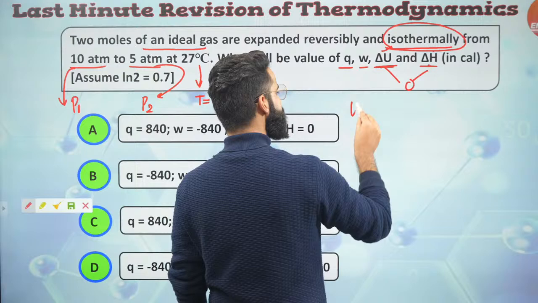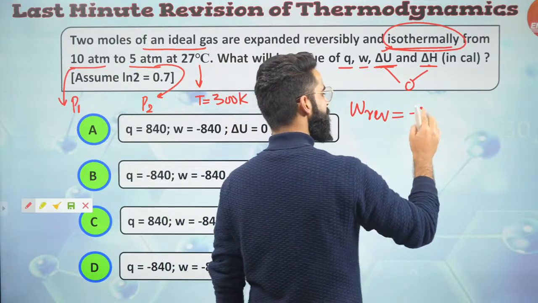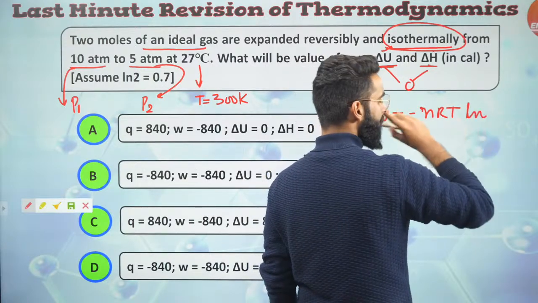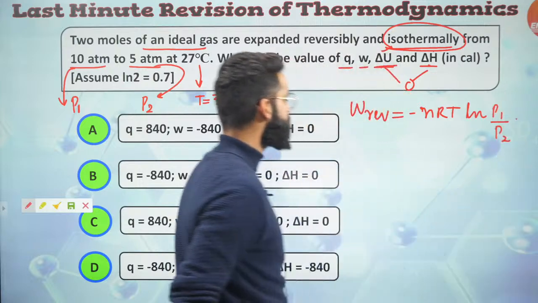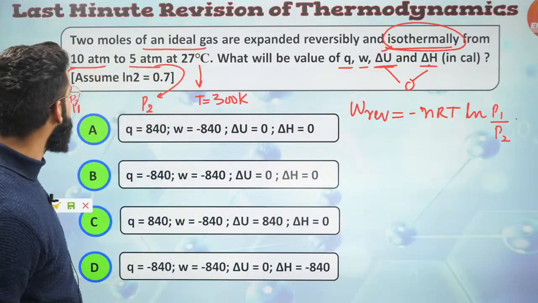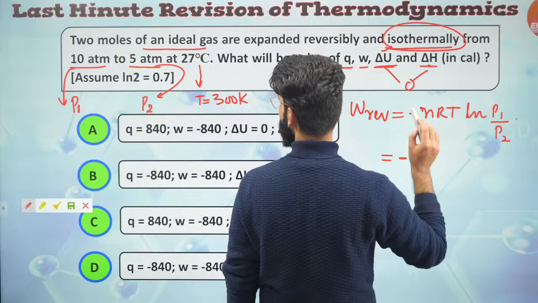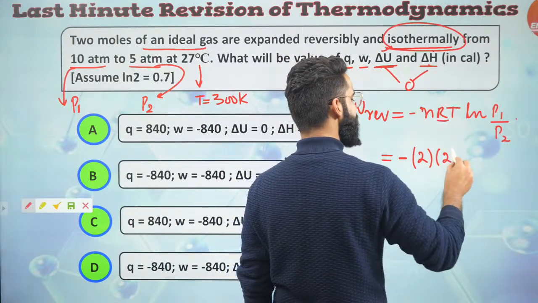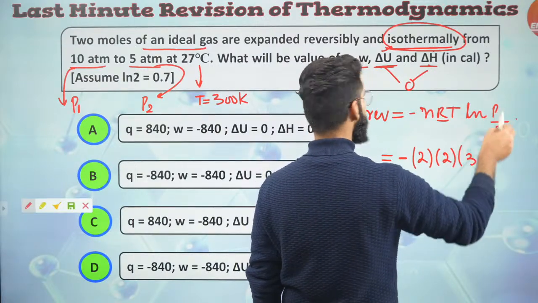Now the point is to calculate Q and W, right? Well, people, in the isothermal reversible process, how do we calculate work? It's going to be minus nRT ln of P1 divided by P2. This is the formula by means of which we can calculate the work done in reversible isothermal process. So isn't it simply going to be minus times n value? n is number of moles of gas, which is 2. R value I'll be using as 2 calories per Kelvin per mole. Temperature is given to me as 300. It's going to be ln of P1 by P2.